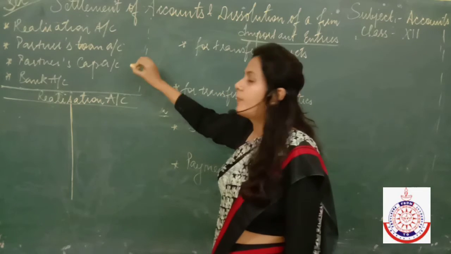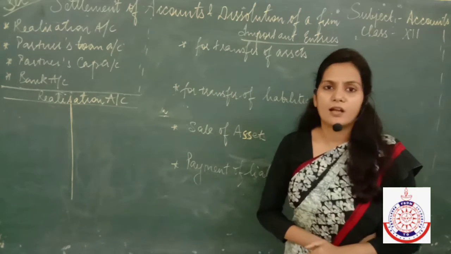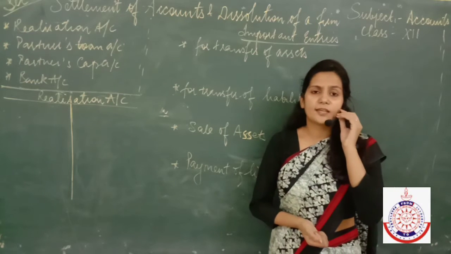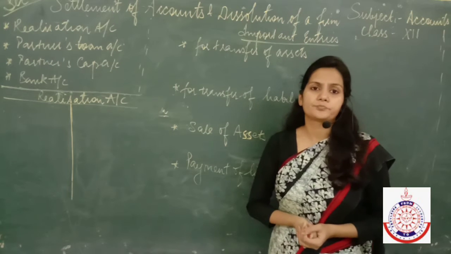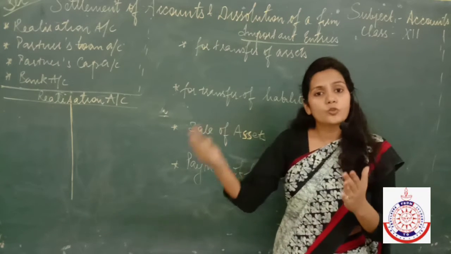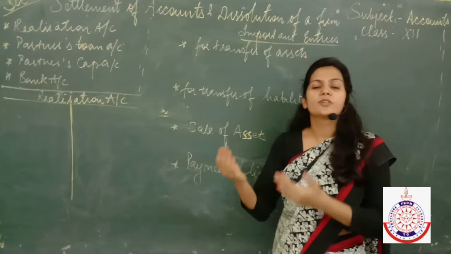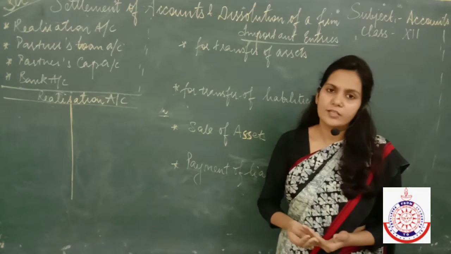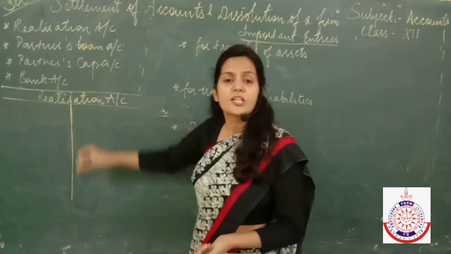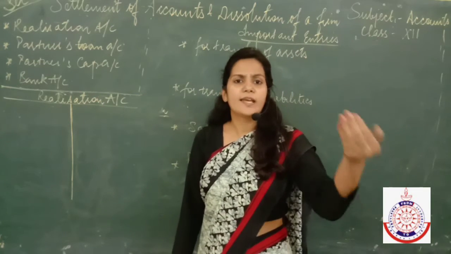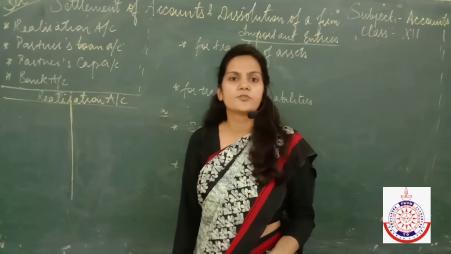Then we have to make a partner's capital account. Why do we have to make a partner's capital account? Just to find out how much the partners owe to the firm and how much the firm owes to the partners, that is, what amount of money the firm has to give to the partners on the event of dissolution. And then at the last we prepare a bank account just to check how much money has come in and how much money has gone out in the course of dissolution.